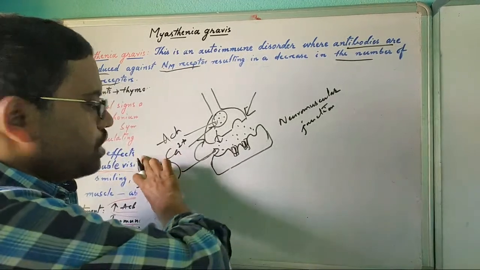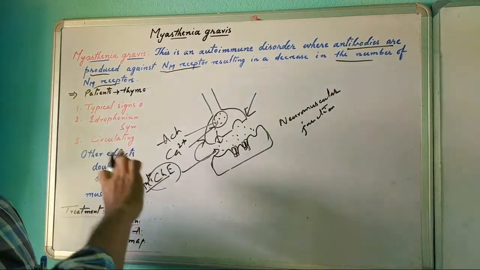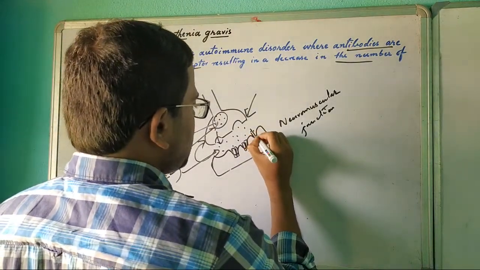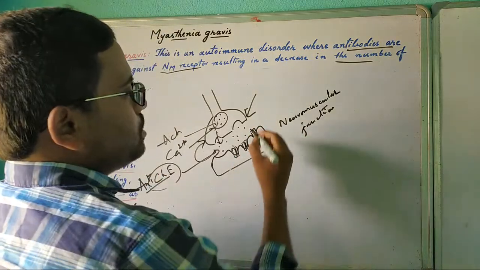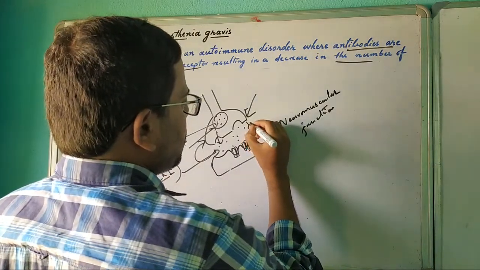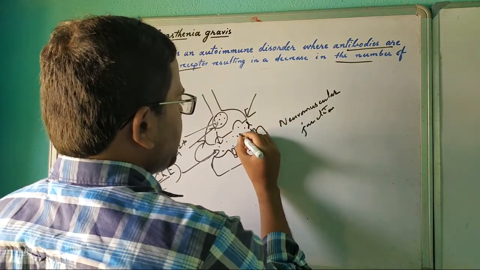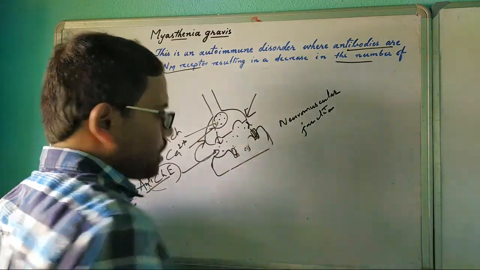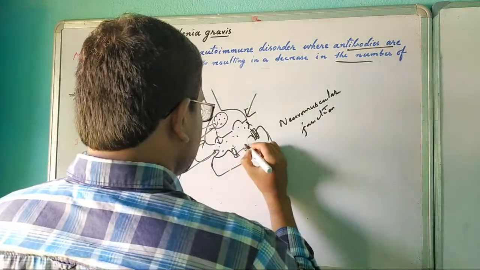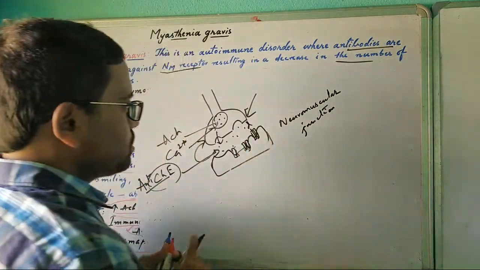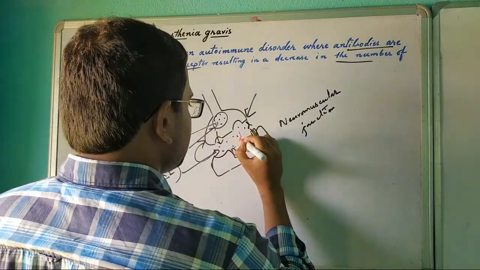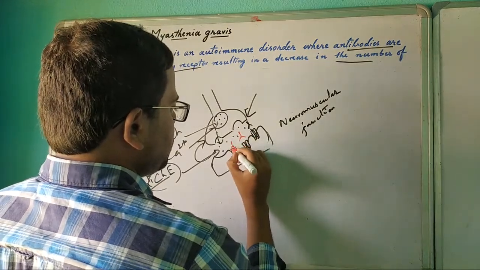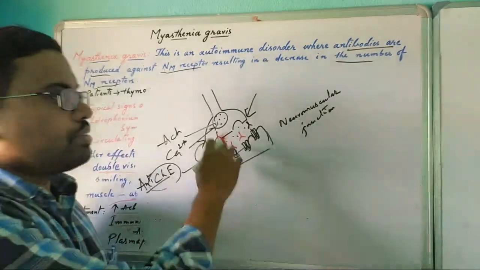So one method of treatment is anticholinesterase drugs like neostigmine, and another one: suppose this is the receptor. I am showing it in red here. So suppose some antibodies came from your immune system, the thymus gland, and are binding with the receptors.